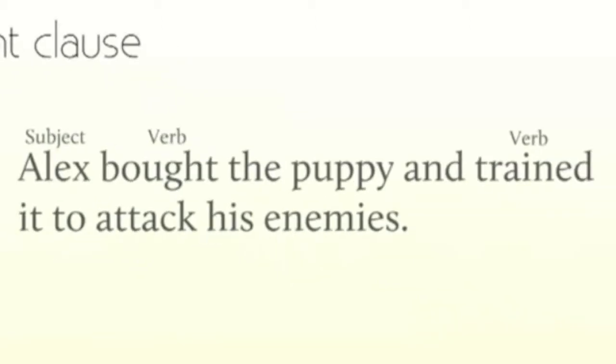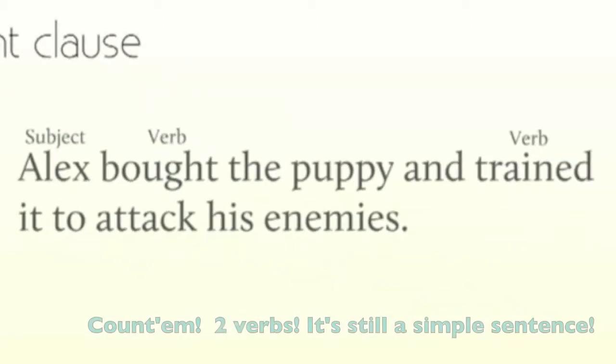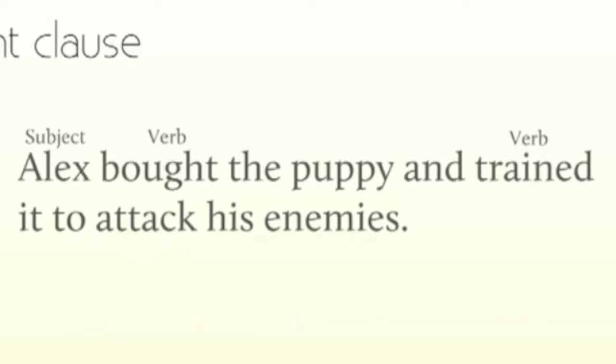Let's look at an example of this. Alex bought the puppy and trained it to attack his enemies. So bought and trained are both the verbs there. So notice we do have two verbs in this clause, but there's really only one subject-verb sequence. It's Alex that's buying and it's Alex that's training. So this would be considered a simple sentence. One subject and verb sequence, one clause, complete thought, that's what makes it a sentence. There's nothing that kind of trails off on it that makes it less than a complete sentence.